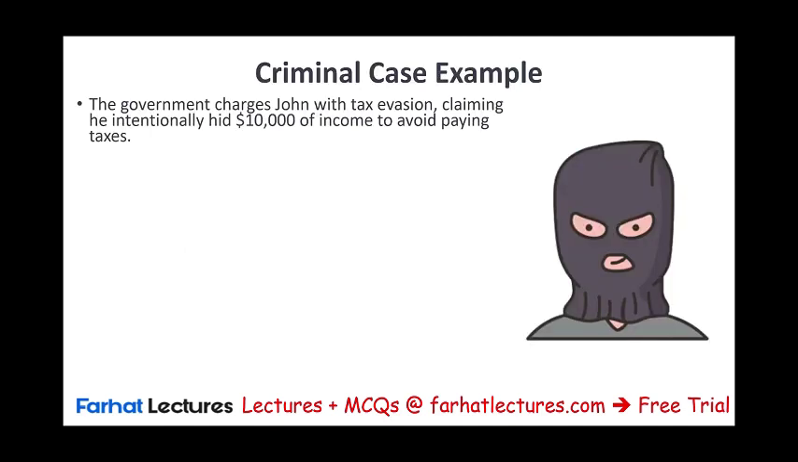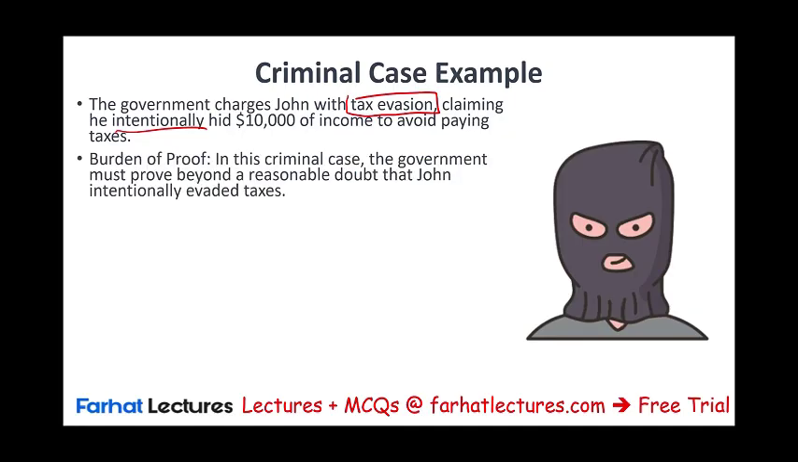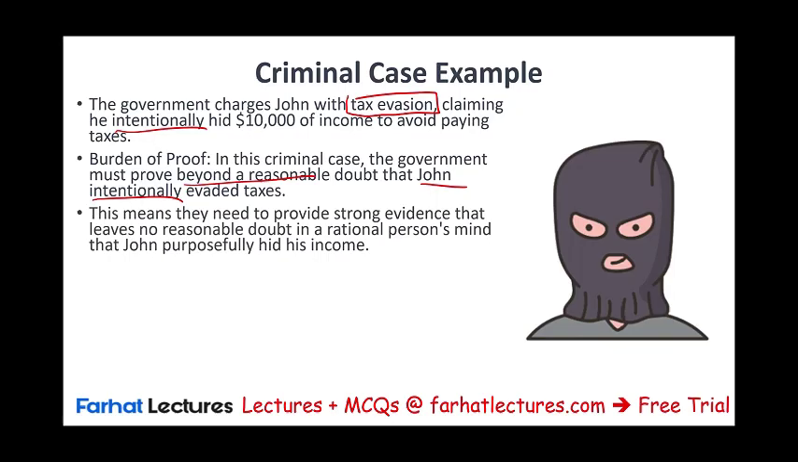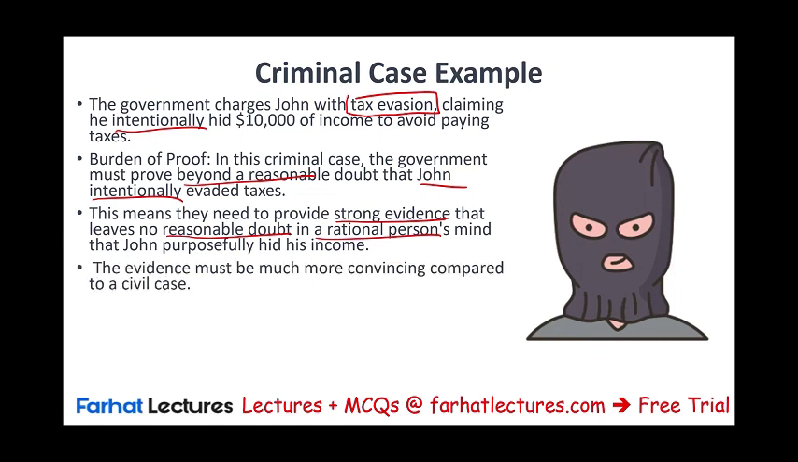So simply put, let's assume the government charges John with tax evasion. Tax evasion is a criminal case, claiming that he intentionally hid $10,000 of income to avoid paying taxes. Now the burden of proof in this criminal case is on the IRS. In the criminal case, the government must prove beyond a reasonable doubt that John intentionally evaded taxes. This means that they need to provide strong evidence that leaves no reasonable doubt in a rational person's mind that John on purpose hid this income. So the evidence must be more convincing compared to a civil case, where John is just trying to show that he did report the income.